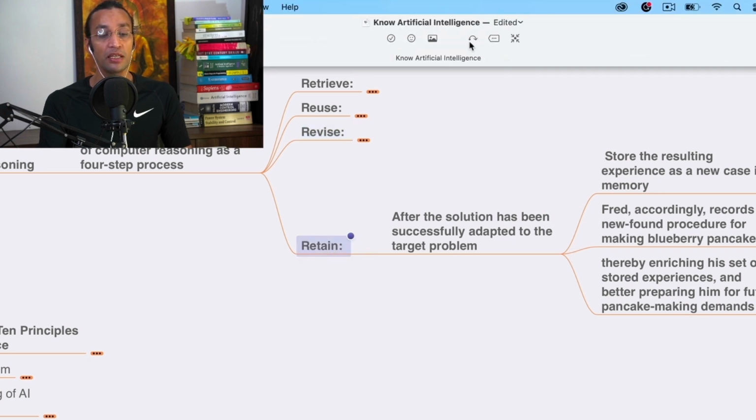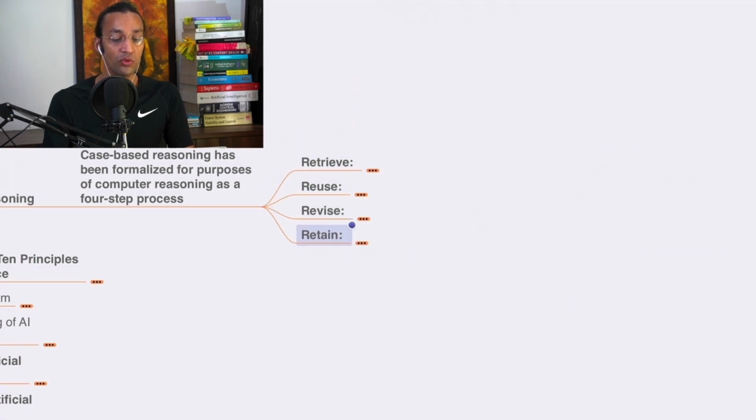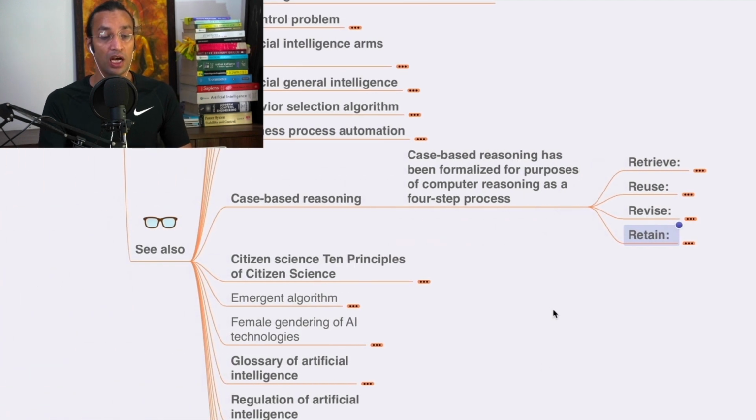So he retains this experience and then he uses it. Similarly, like case-based reasoning, when we do algorithms, we plan, we make any application. So when we follow this procedure in writing programs, this is what happens: retrieval, reuse, revise and retain.